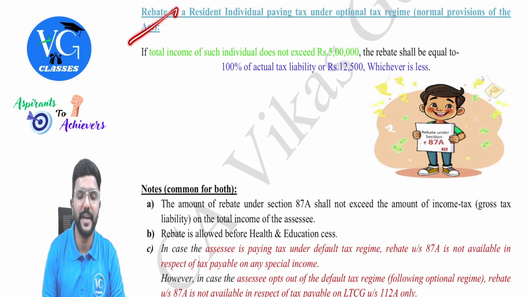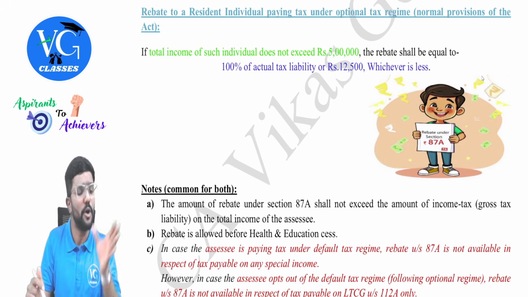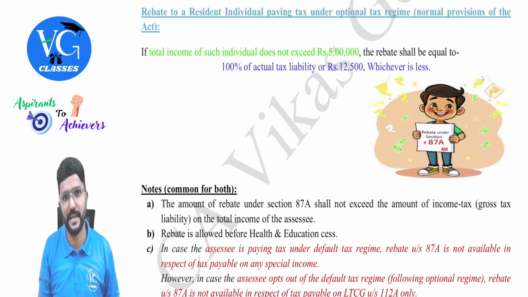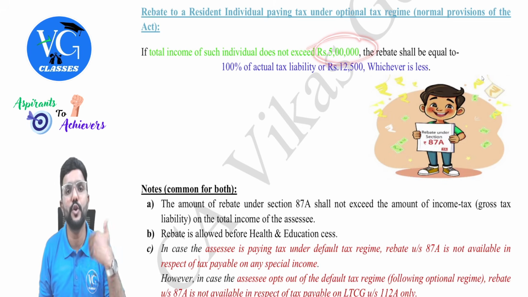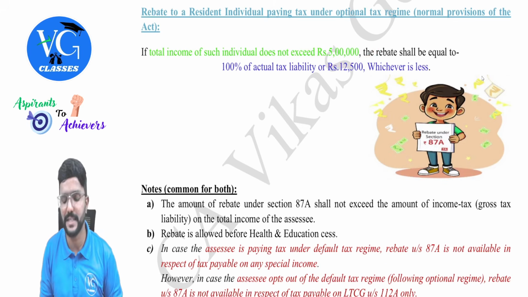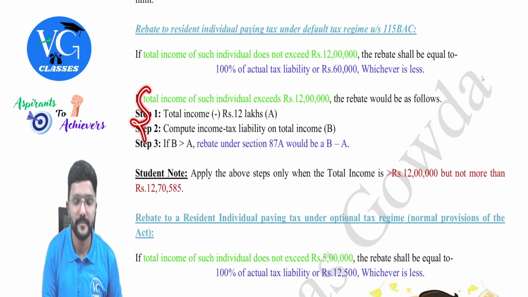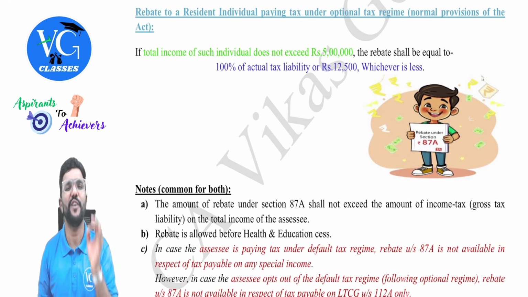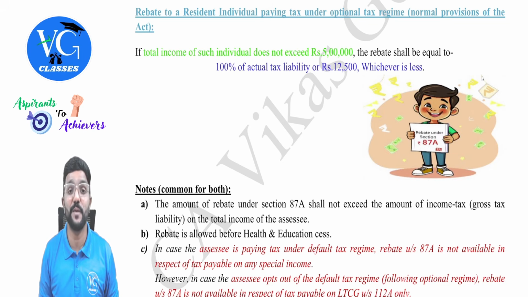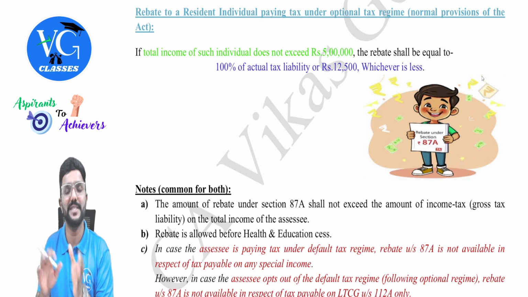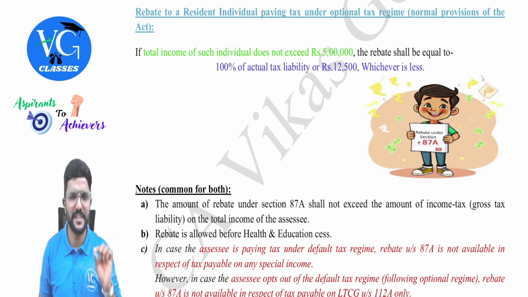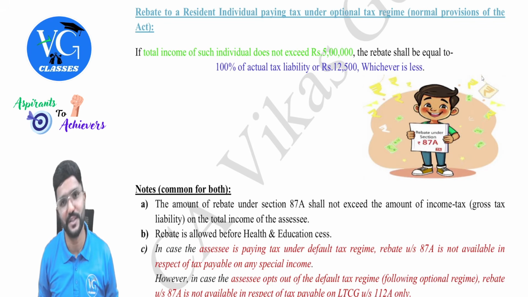Now coming to rebate for a resident individual who is opting out of default and following the optional scheme. For them, if the total income is up to 5 lakh, they are eligible for a rebate of actual tax liability or 12,500, whichever is lower, guys. And this part is not there for them. Clear? If their total income is assumed to be 5 lakh 1 rupee, they have to pay tax from 2 lakh 50. Rebate is available only if the total income is less than or equal to 5 lakh, guys. If it is marginally more than 5 lakh also, no rebate is available. Unfair for the assessee who is following the optional scheme, guys.